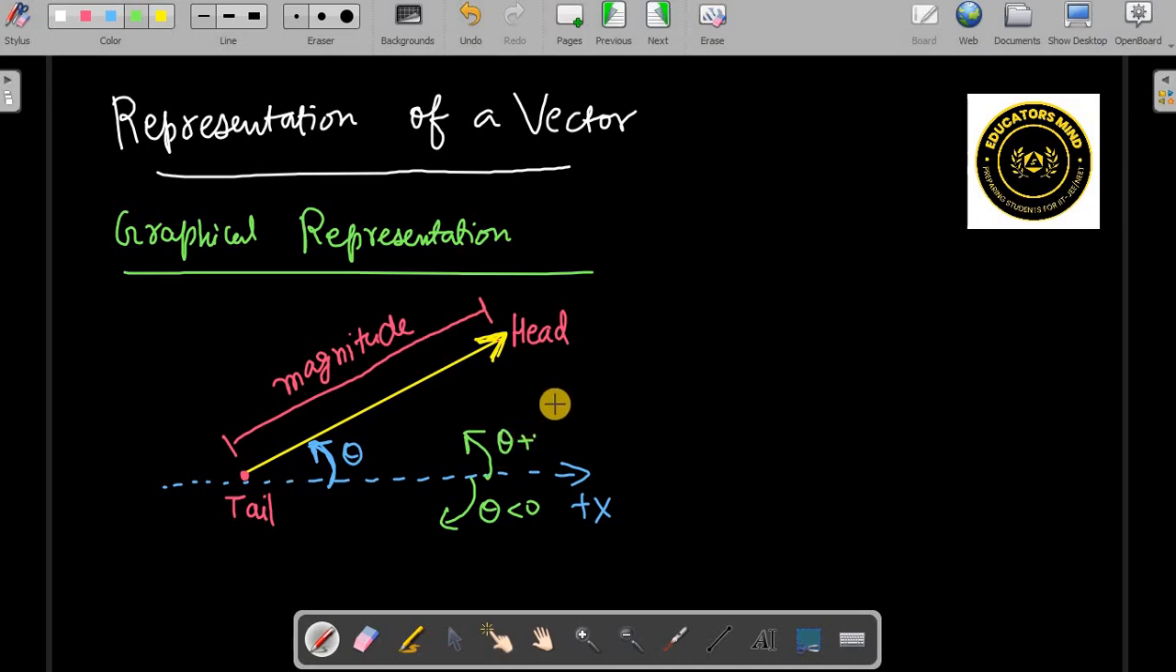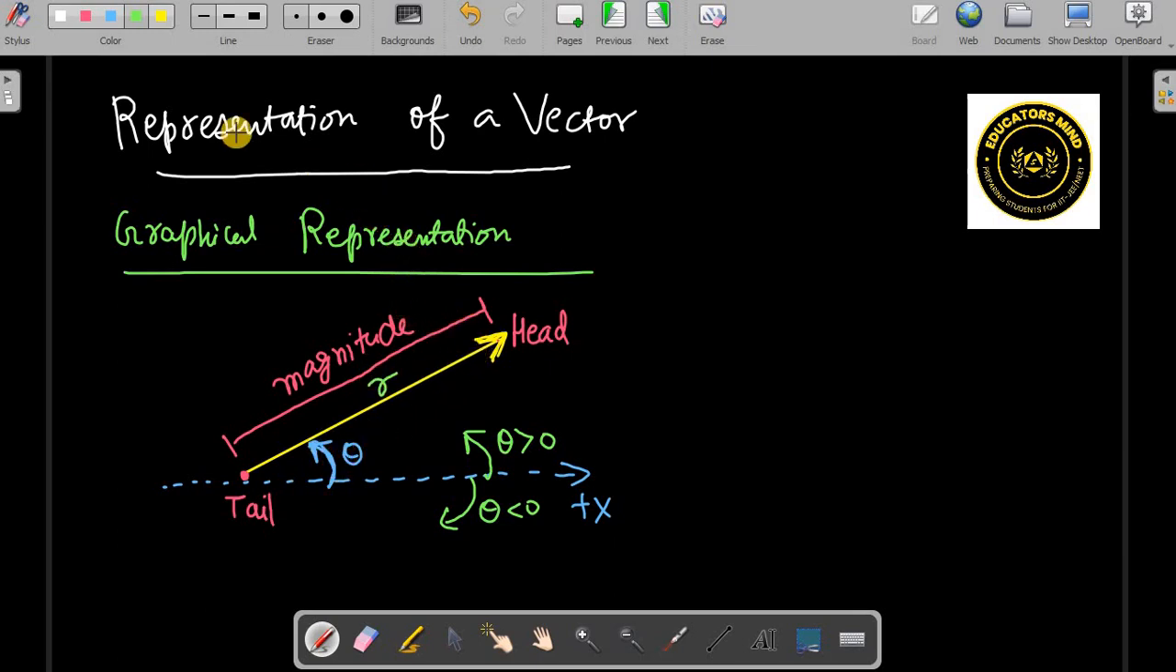That means if you measure theta in the anti-clockwise direction, it is positive, and in the clockwise direction, negative. So this is the magnitude, which you can represent as r also, and this is the theta.